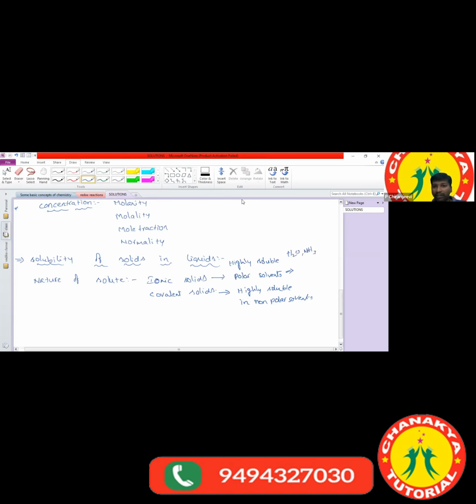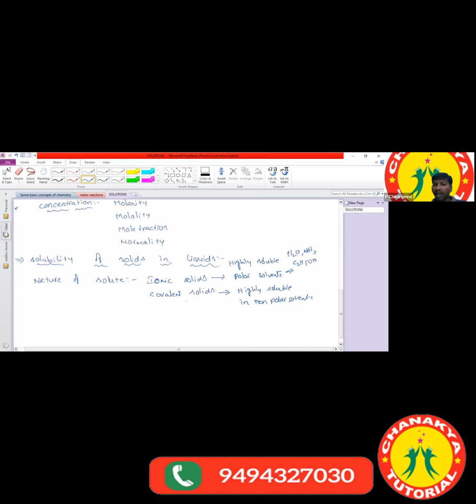Lower alcohols, that means C2H5OH, also act as a polar solvent. We can also call this a polar protic solvent. They release H plus ions. The solvents which release H plus ions are called polar protic solvents.